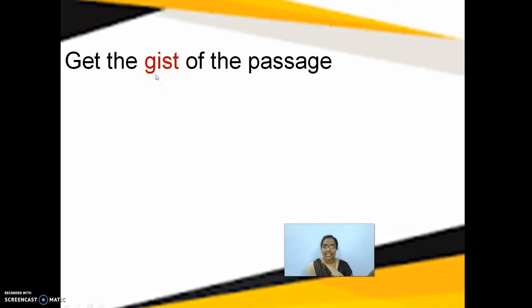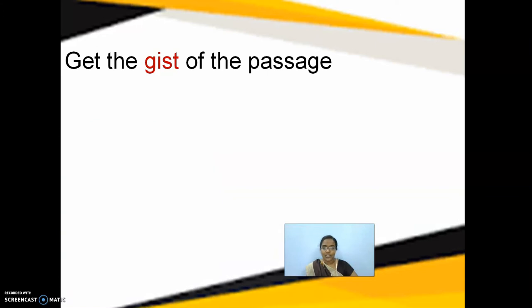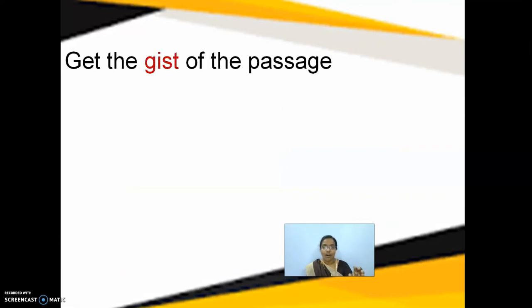Gist is nothing but the summary of the passage, the content which is given. The content of the passage, what is being given over there. When you identify the content, what is given over there, then the passage becomes easy for you. What is the first idea I have given you, children? Don't read each and every word. Finally, come to a conclusion of what is given over there. Identify the summary of the passage.